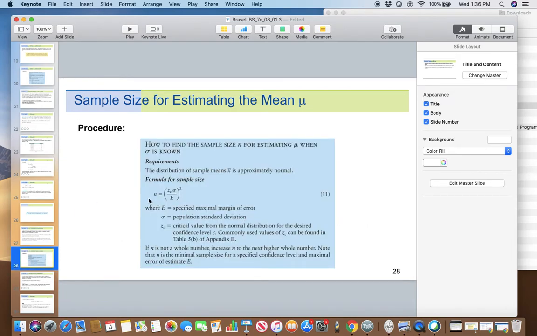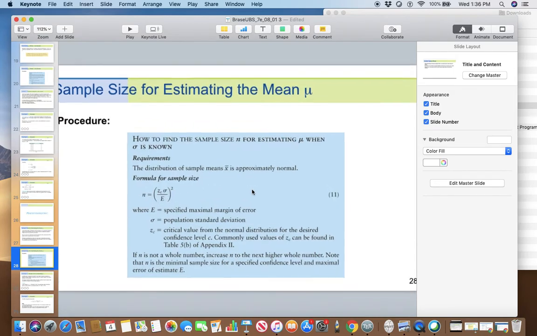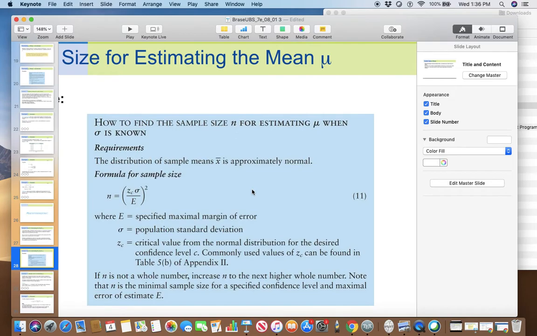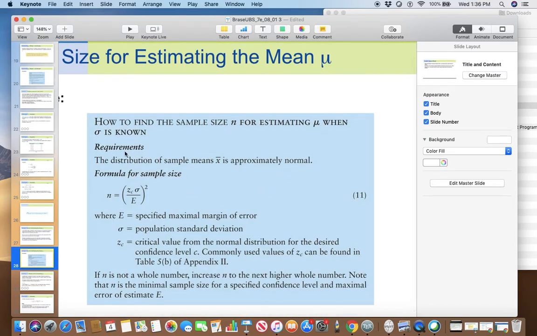So the minimal sample size is the square of this fraction. I don't need x bar yet, but we are assuming that the distribution of sample means is approximately normal. That's the requirement. So n is ZC sigma over E, to the power 2.